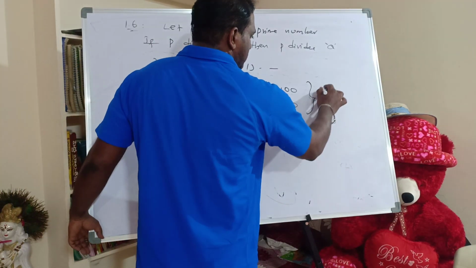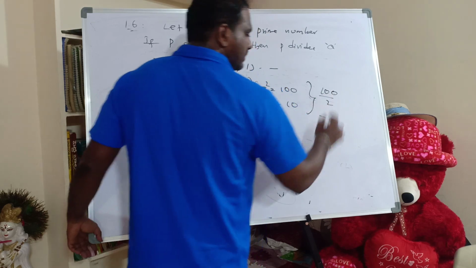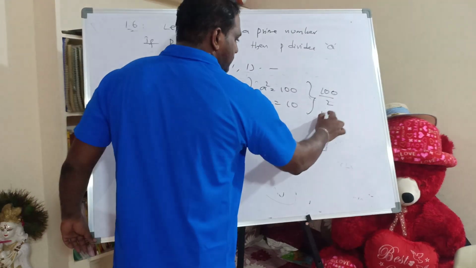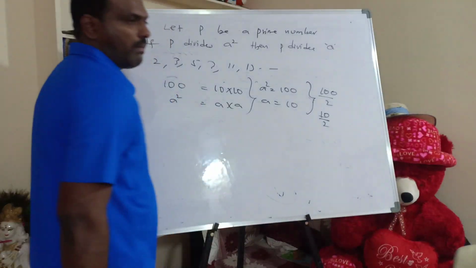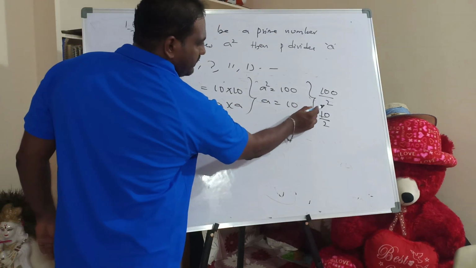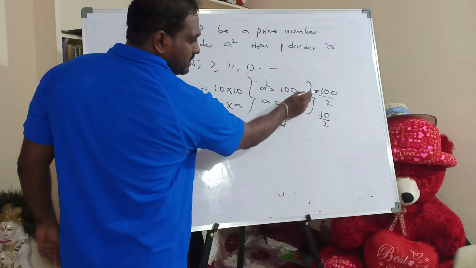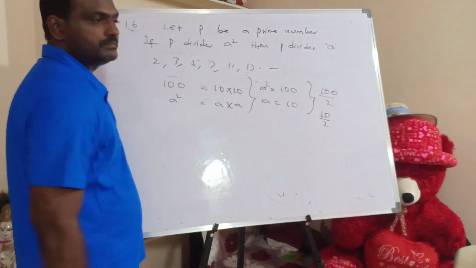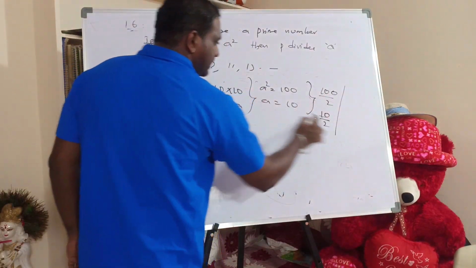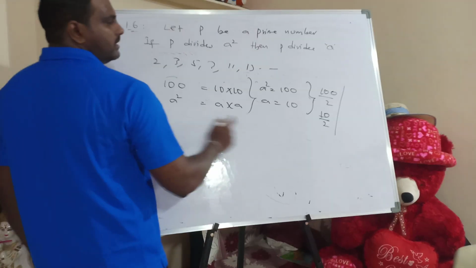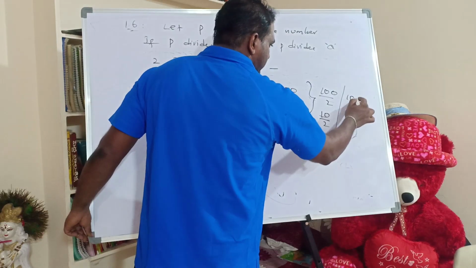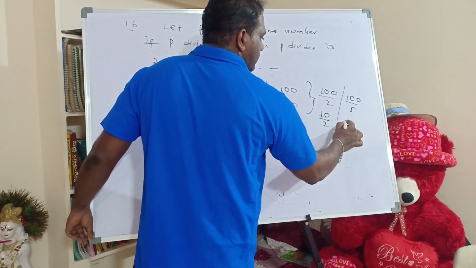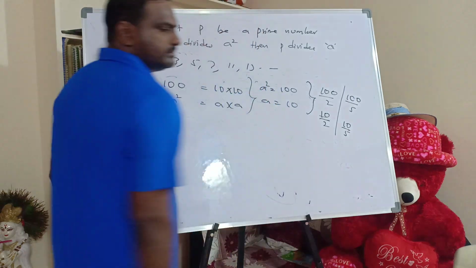First I'll take this P: 2. 2 divides 100, and 2 also divides 10. So P divides A square, then P divides A. Similarly, I can take the next prime number 5. 5 divides 100, and 5 divides 10.